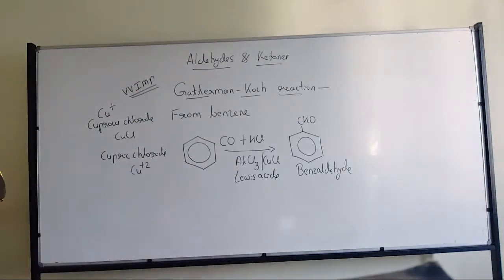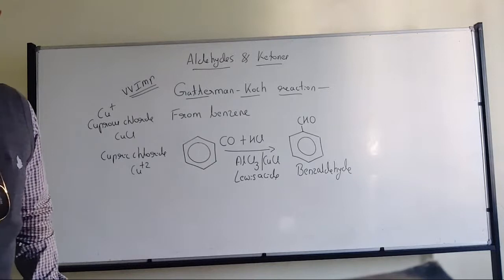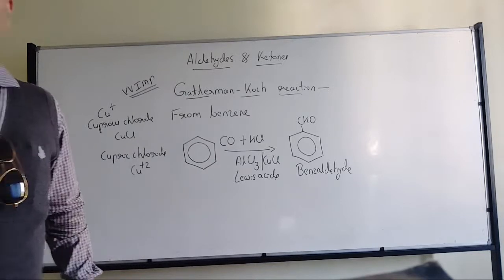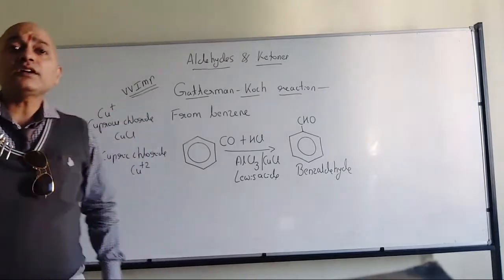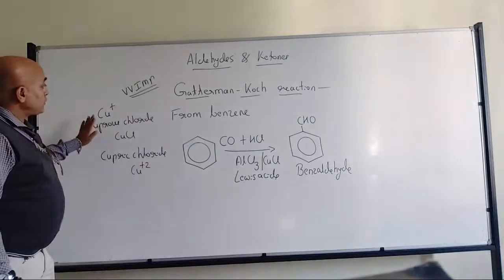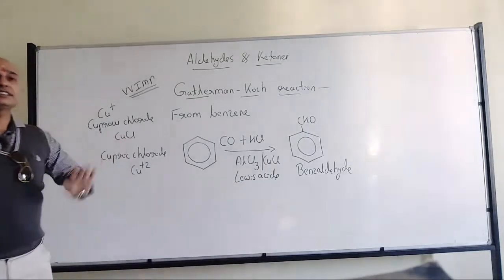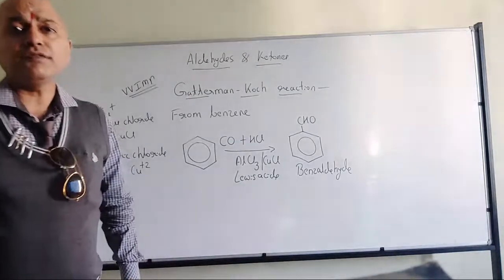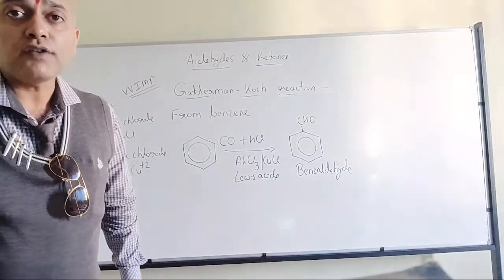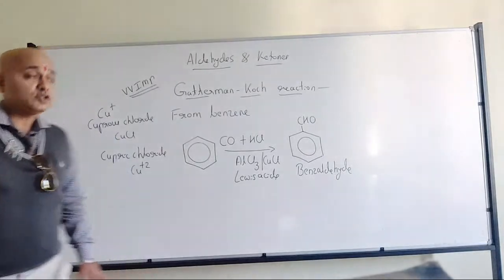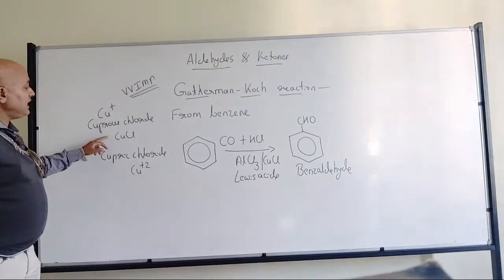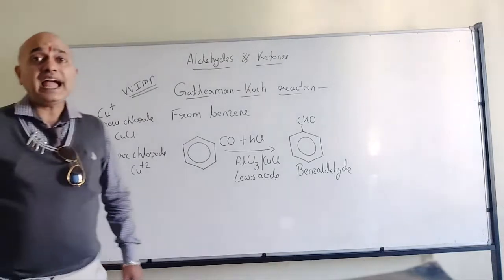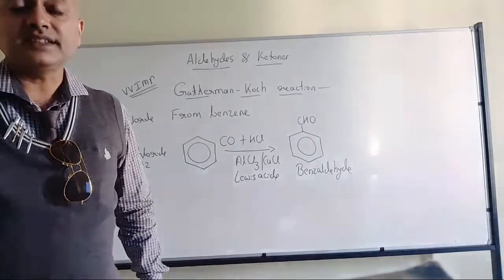The same logic applies here also. But if you see the electronic configuration, the cuprous form of copper is the stable one, not the cupric form. So that's where the cuprous chloride can act as a Lewis acid.